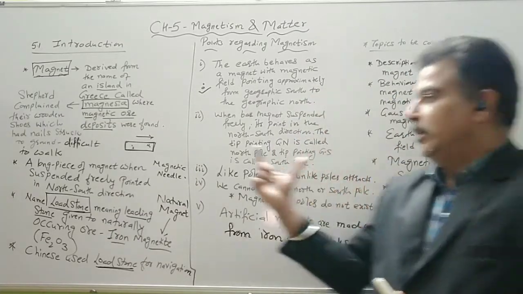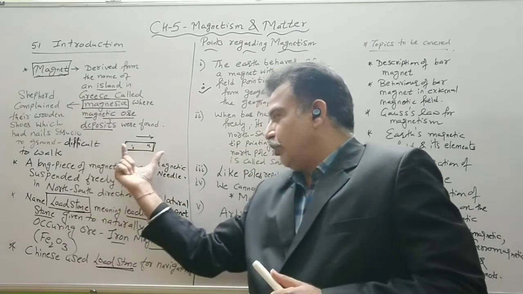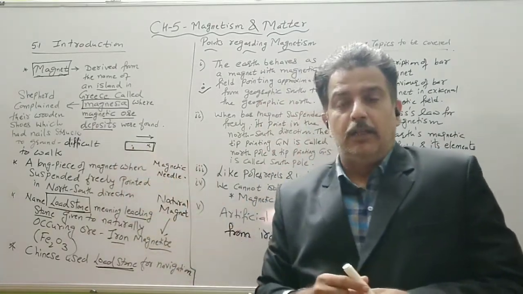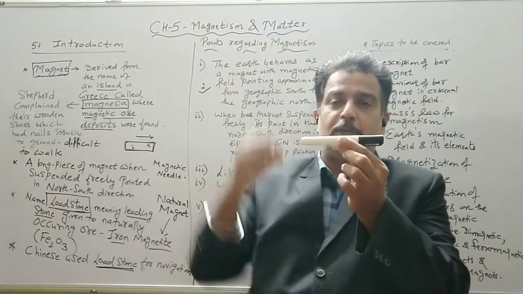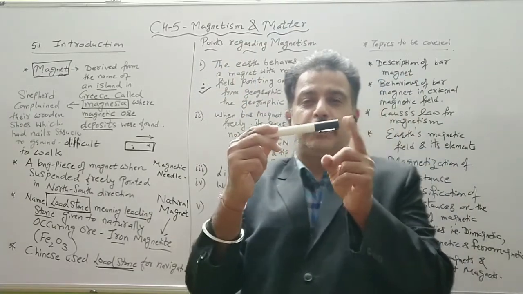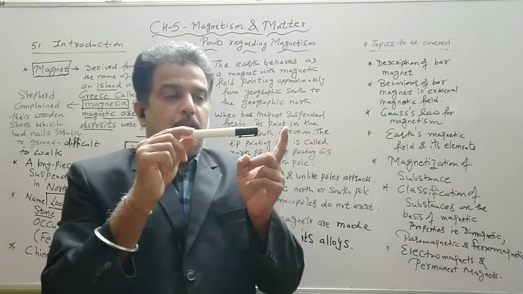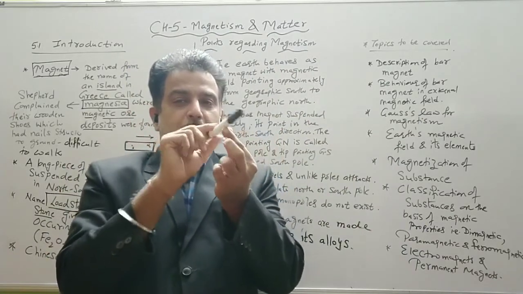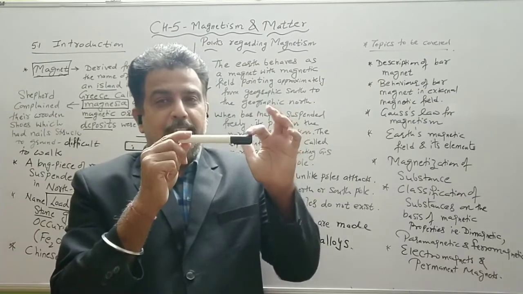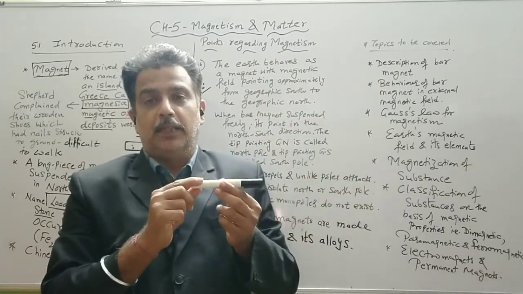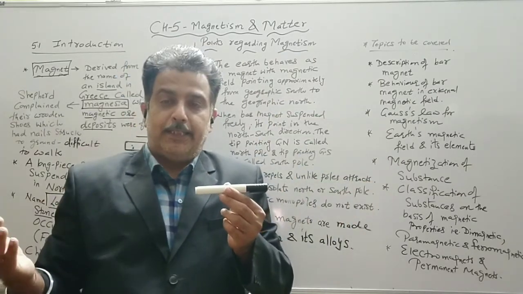Say if any long piece of magnet or magnetic needle, suppose this is a magnetic needle or a lodestone, if I suspend it freely, suppose this is its north pole, then when I twist it, it points towards north. It means this north is attracted by some opposite polarity.